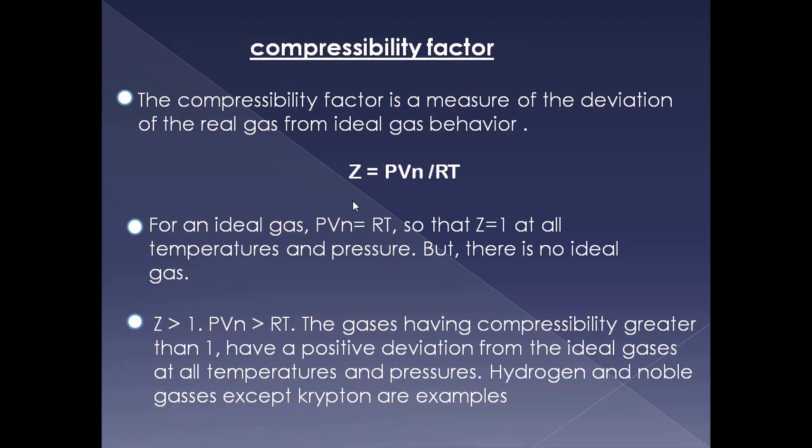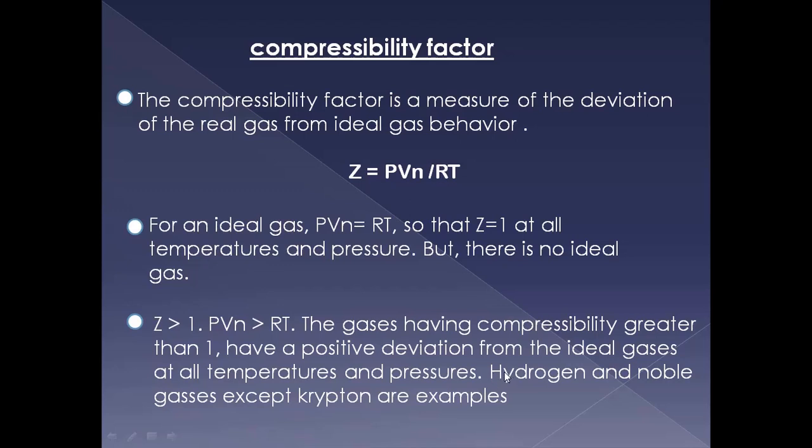Means we can say, in other words, this compressibility factor can also be defined as the ratio of volume of real gas to volume of ideal gas. That is another definition. And if Z is equal to 1, it behaves as an ideal gas, and if Z is greater than 1 and PV/n is greater than RT, then the gases have compressibility greater than 1 and have a positive deviation from the ideal gases at all temperature and pressure.